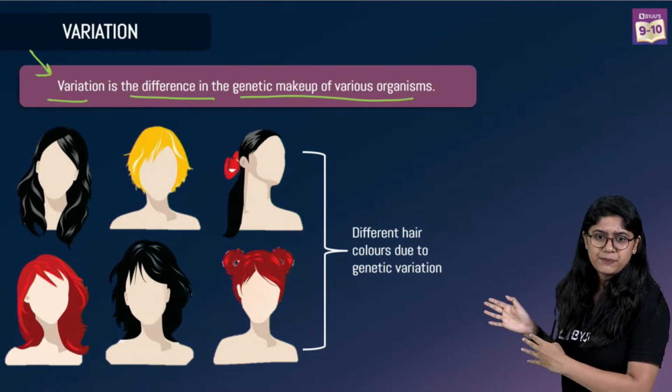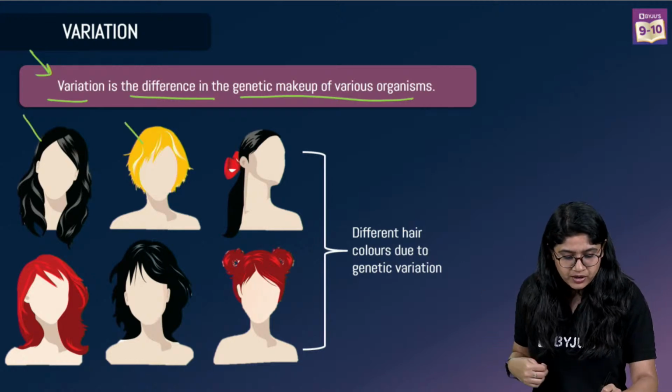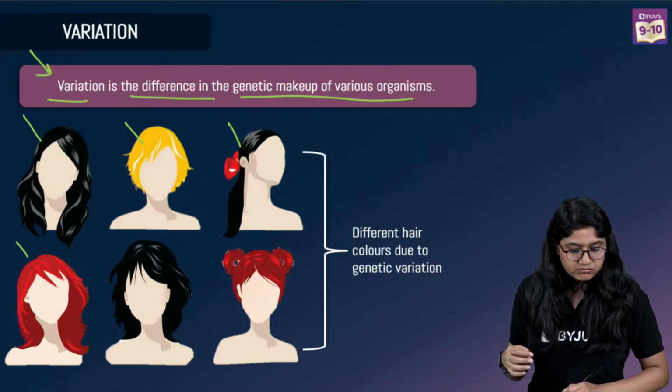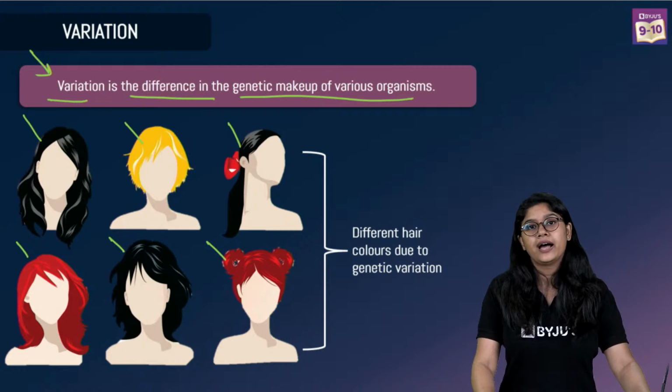Over here again we have the example of hair. So we have black hair, we have yellow blonde hair, we have straight hair, we have again the orangish hair. See, over here we have different hair colors, right?